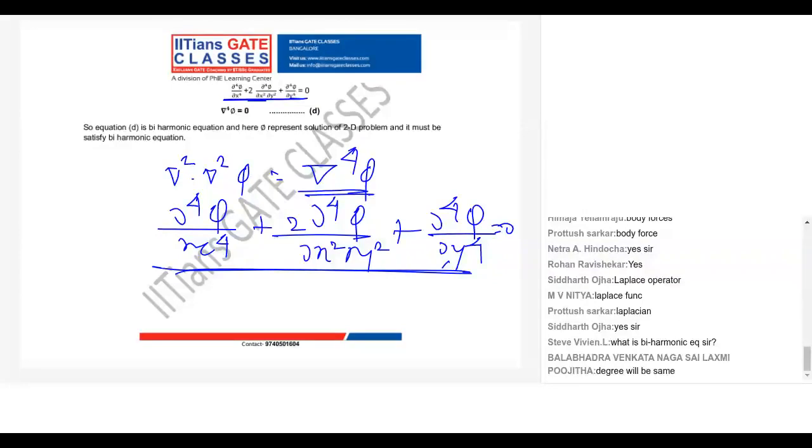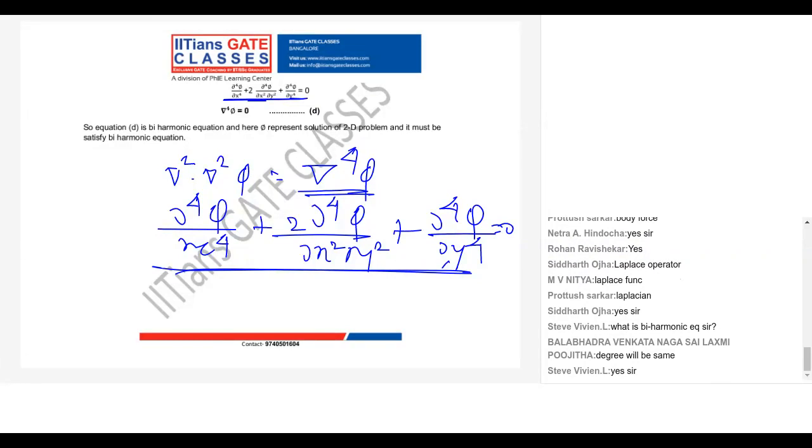Yes, exactly. The degree is the same of all the terms. You can see in my equation, all the terms have fourth degree. So this is from the differential equation property.